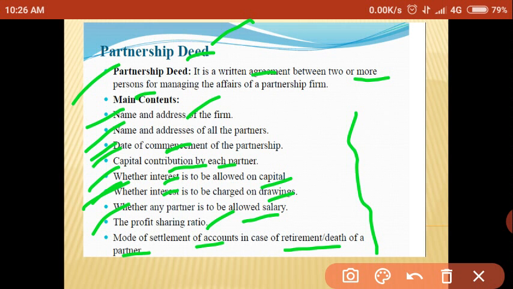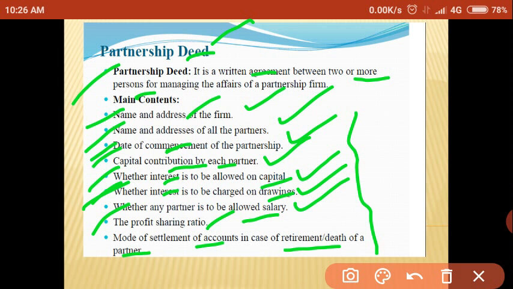So which are the contents of partnership deed? Name and address of the firm, name and address of partners, date of commencement of partnership, capital contribution of each partner, whether interest is to be allowed on capital, whether interest is to be charged on drawing, whether any partner is to be allowed salary, the profit sharing ratio, and mode of settlement of account in case of retirement or death of a partner.